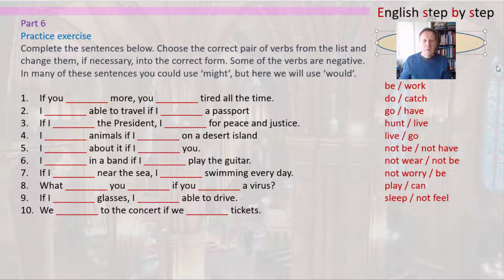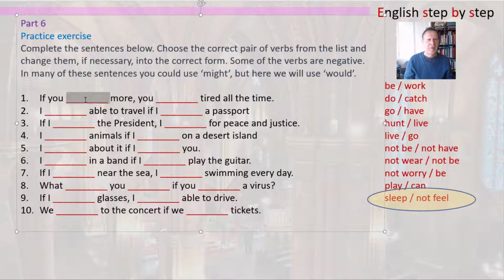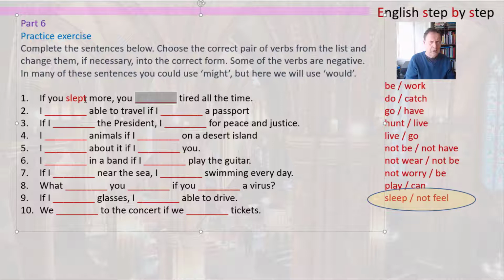Number 1. Now this is about somebody feeling tired all the time. So we need to use the pair which is with sleep. And here we have the past tense form of sleep. If you slept more, you wouldn't feel tired all the time.